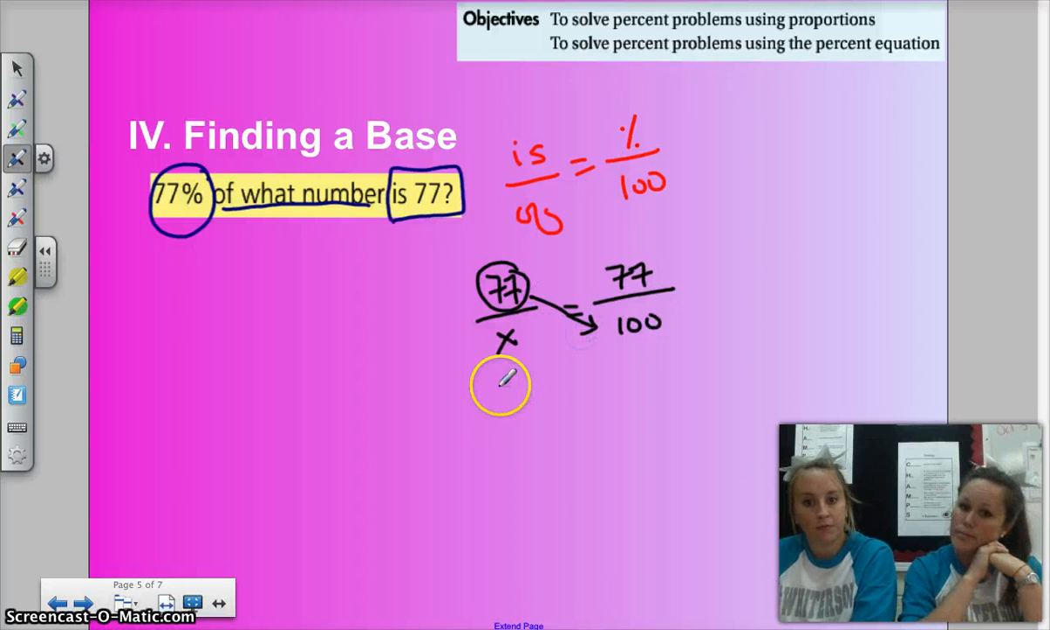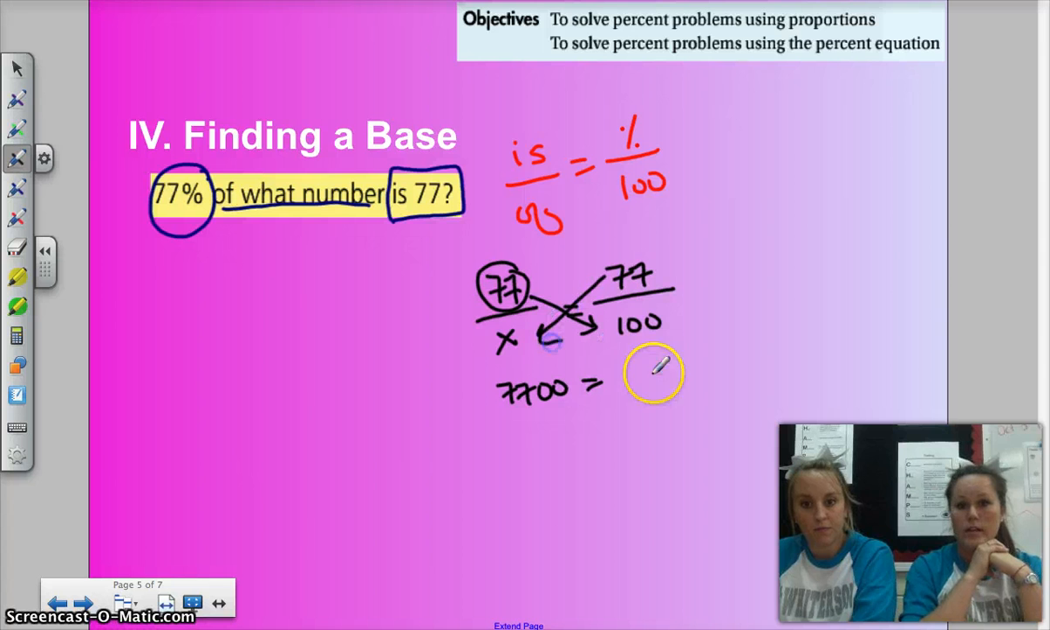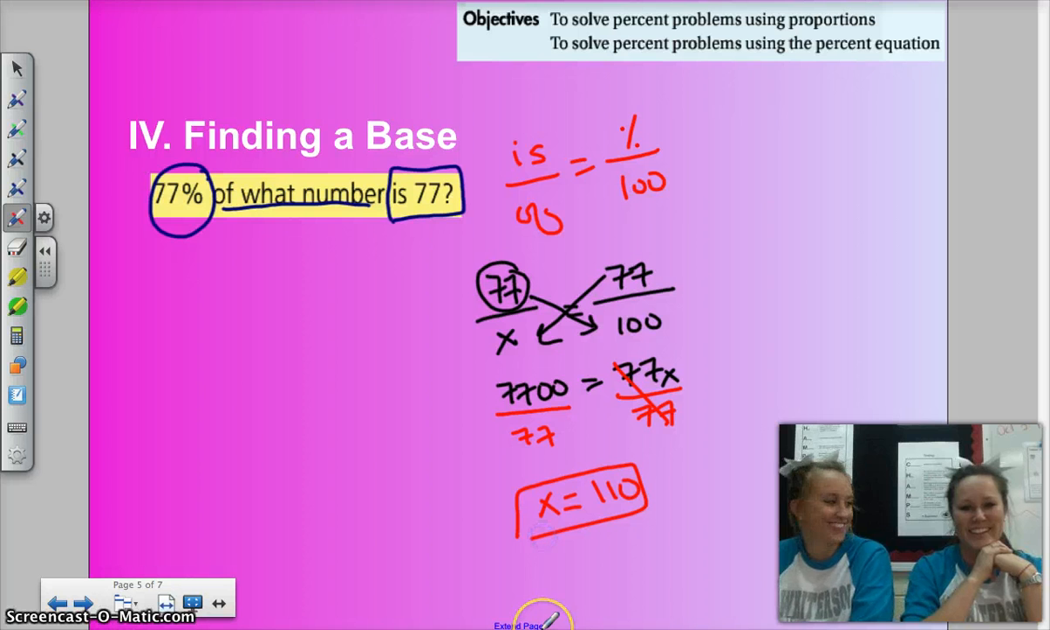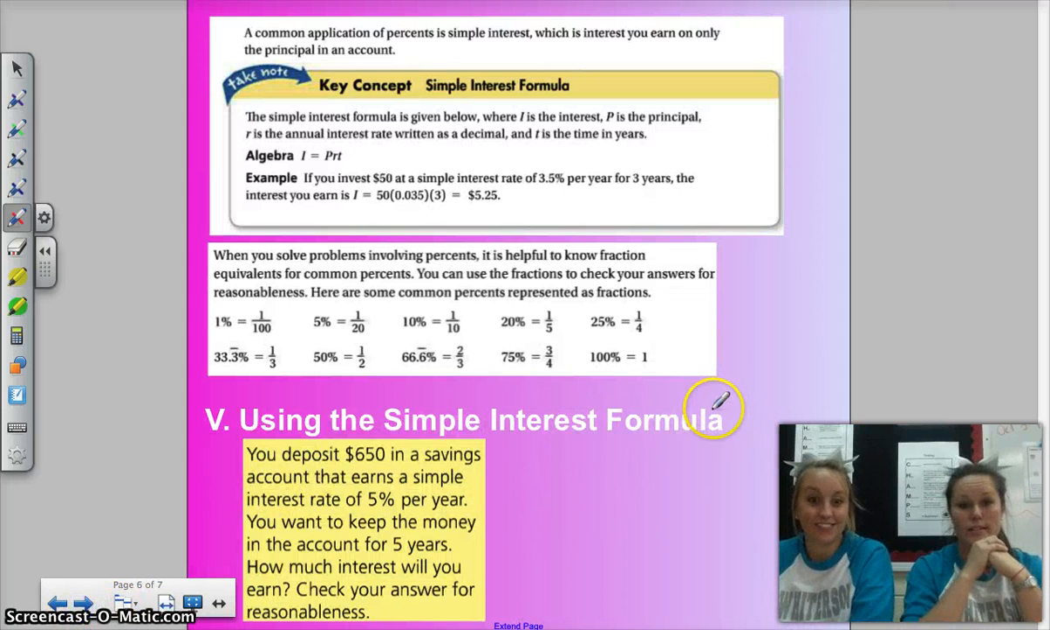Or letter. 77 times 100 is 7,700. And then 77x. Divide by 77. And we get 110. Got it.